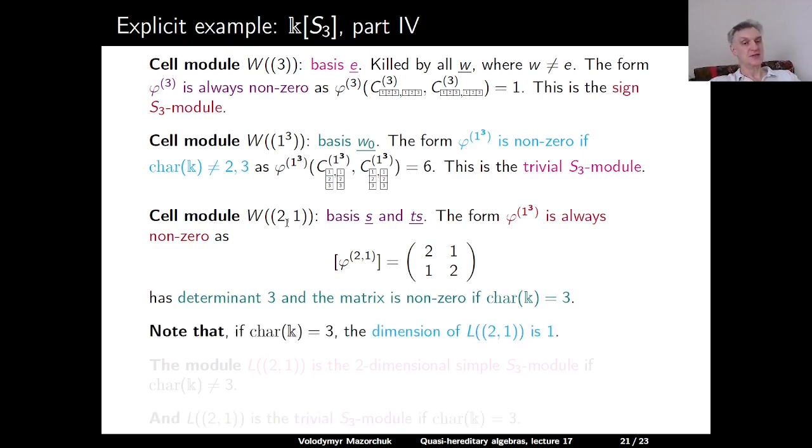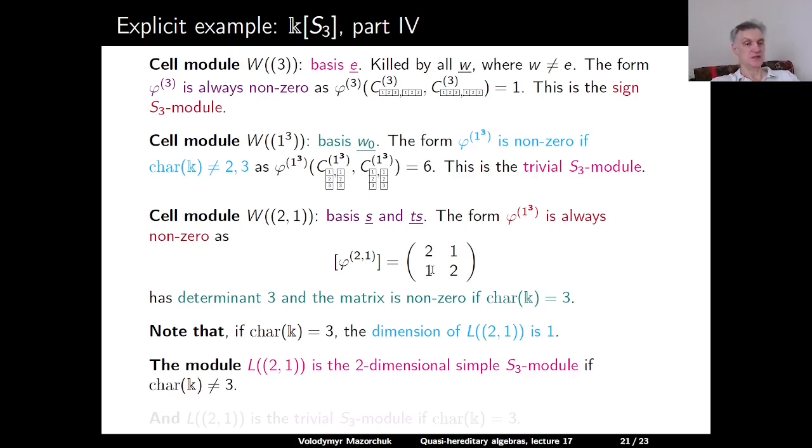But in characteristic 3, the form is degenerate, so the dimension of the corresponding simple module is 1. And this gives us the trivial module in characteristic 3. While outside characteristic 3, the form is non-degenerate, and we have the two-dimensional simple S3 module.